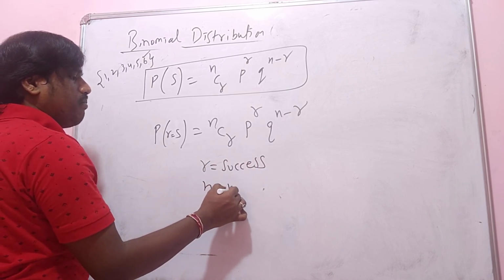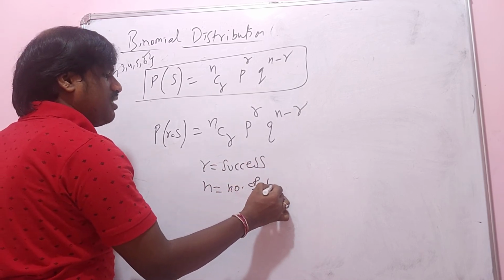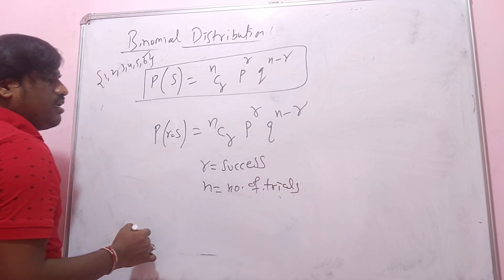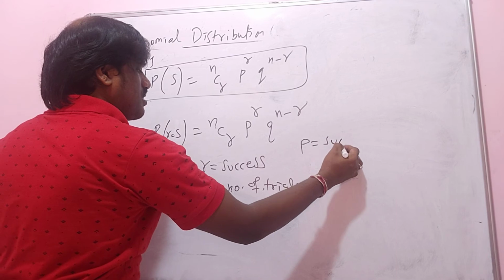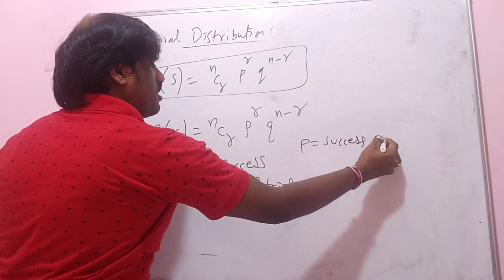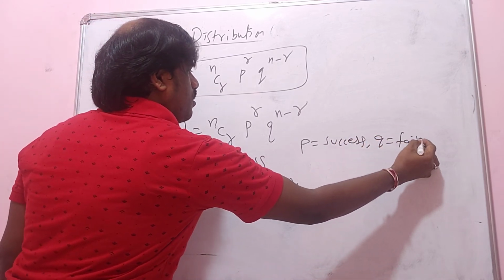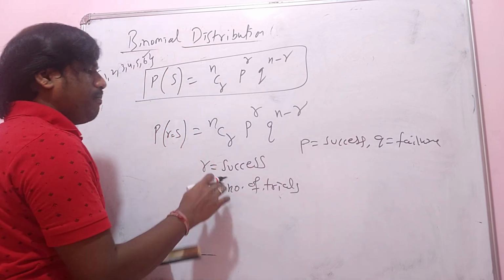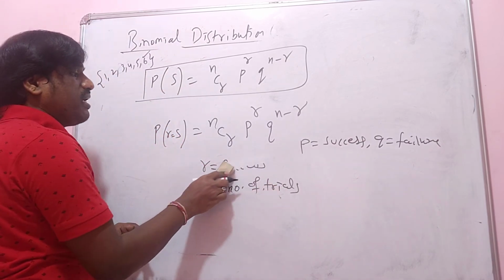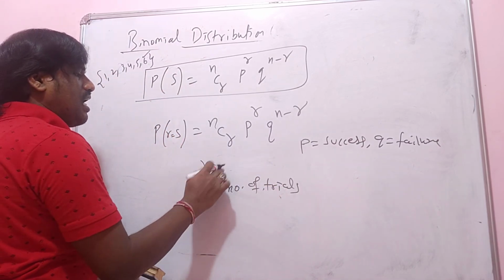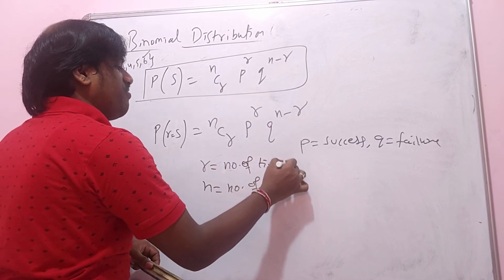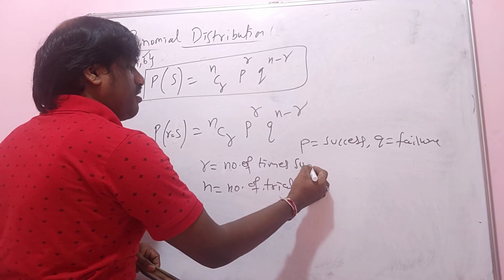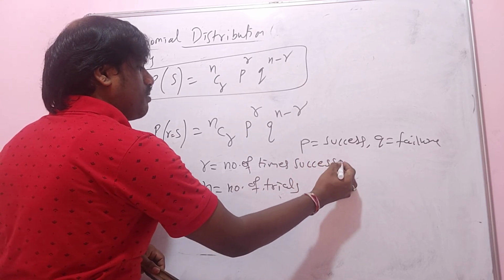N is the number of trials. P is the probability of success and Q is the probability of failure. And R is the number of times you got success in that experiment.